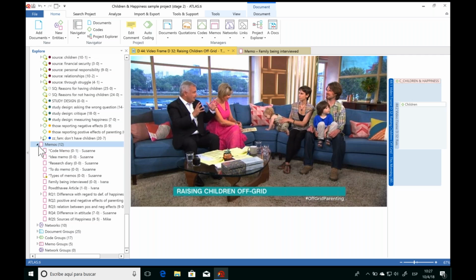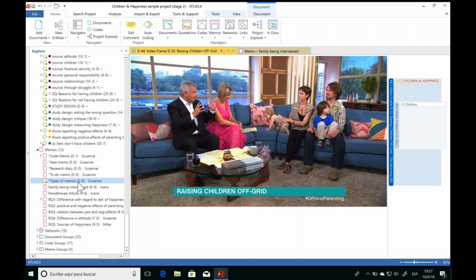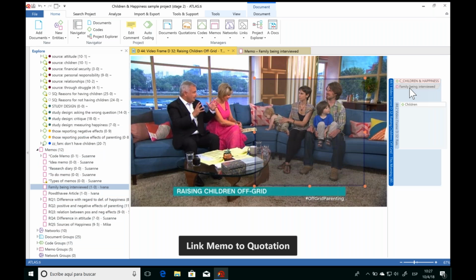So to associate any memo to a quotation, we're going to do it in the exact same way as we did with the codes. We're just going to look at the list of memos on the left-hand side. Here we have the memo we just made, and then drag and drop it onto the quotation. So with any of the kinds of quotations we make in ATLAS.ti, we can always associate codes and memos. And this is really the foundation of any qualitative analysis. And this is really the most central part of analyzing our data in ATLAS.ti. We're going to save our quotations and associate codes and memos.